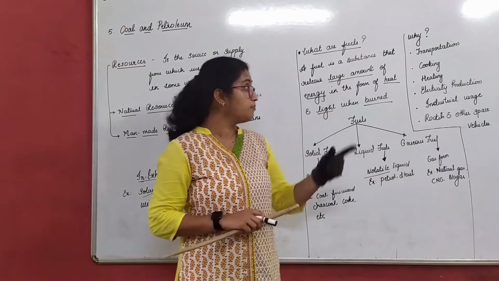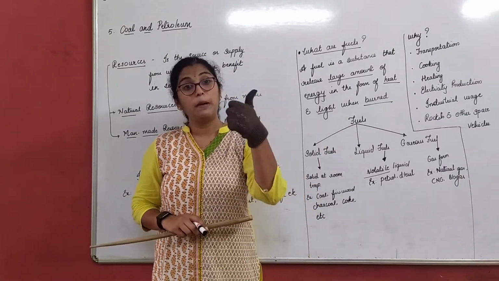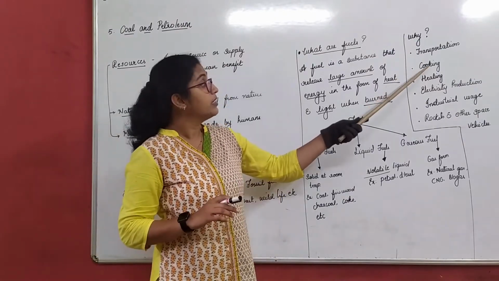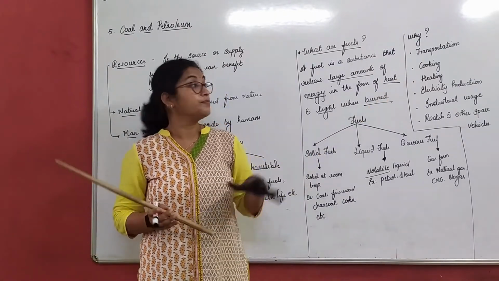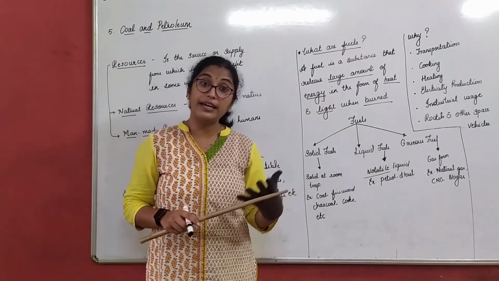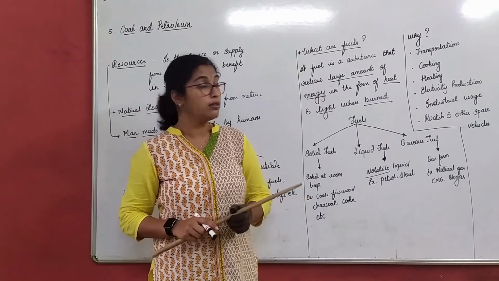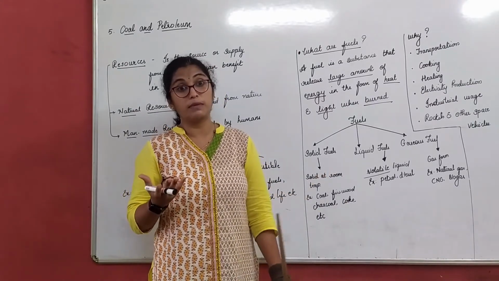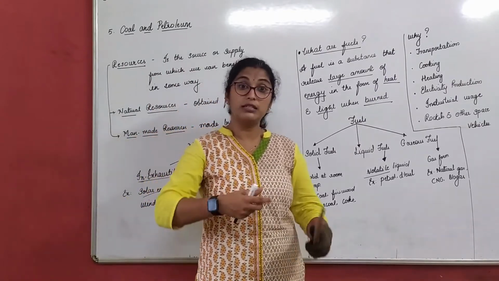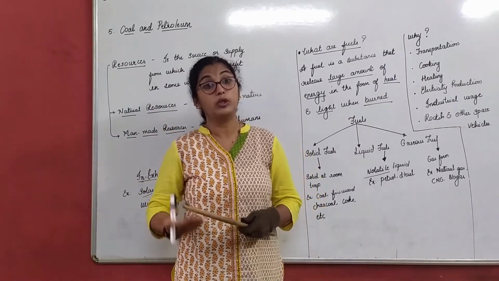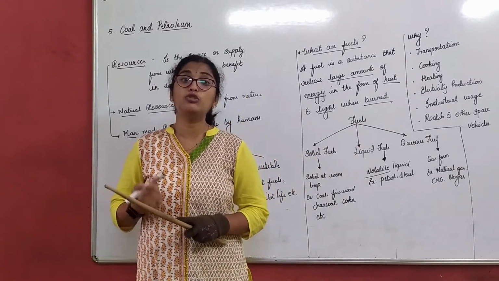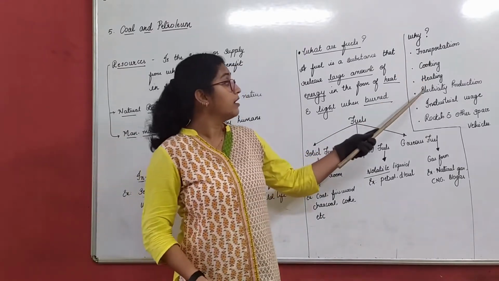We use petrol, diesel, CNG, etc. In cooking, what type of fuel do you use? We use LPG, firewood, and even kerosene sometimes. You might not have seen it, but there are kerosene stoves where we use it for cooking. Heating. Many fuels are used for heating actually.